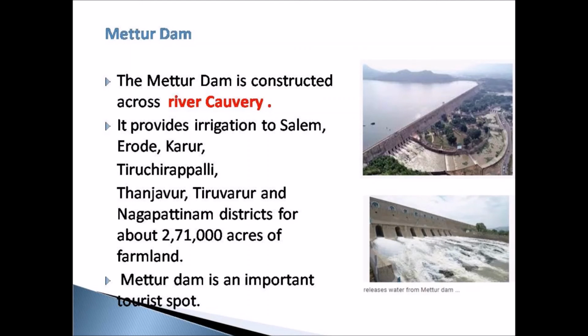Next we will see about Metu Dam. Metu Dam is in Tamil Nadu. It is constructed across the river Kaveri. It provides irrigation to the districts of Salem, Erode, Karur, Tiruchirappalli, Tanjavur, Tiruvarur and Nagapattinam districts of Tamil Nadu. It irrigates about 271,000 acres of farming land. Metu Dam is an important tourist spot in Tamil Nadu.